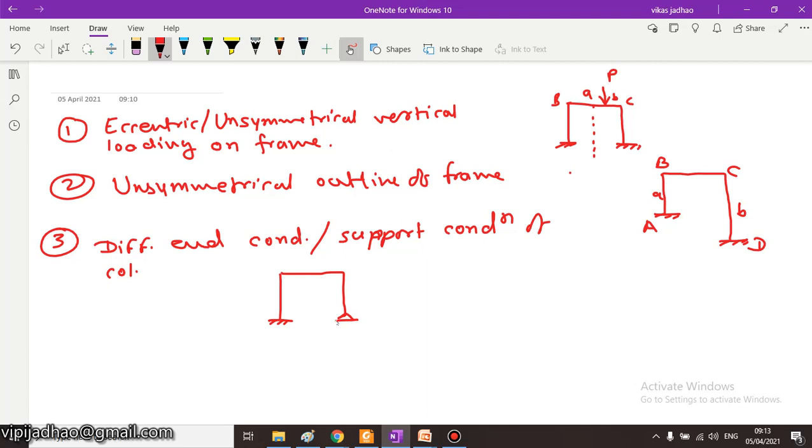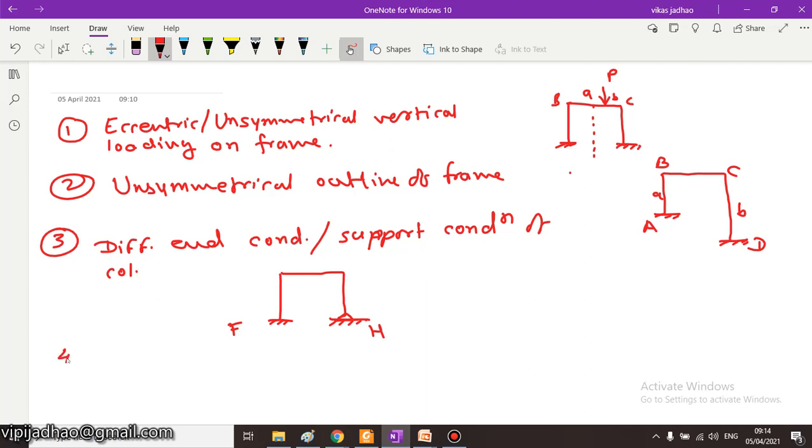Let us consider we are having some frame like this, and it is having a fixed support here at the left end, whereas a hinge support here at the right end. In this condition also some sway of the frame takes place.